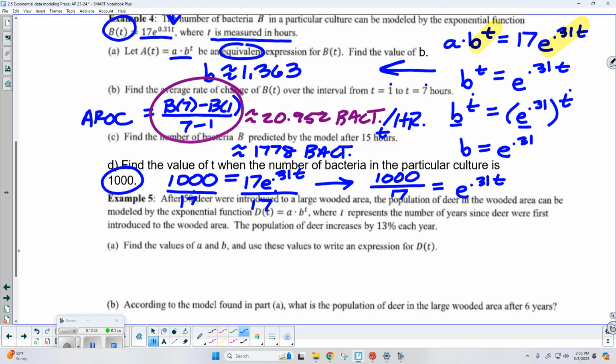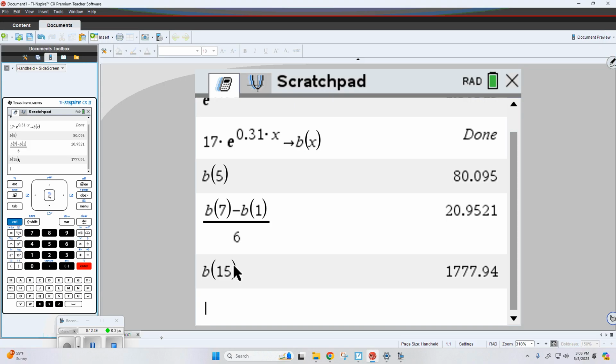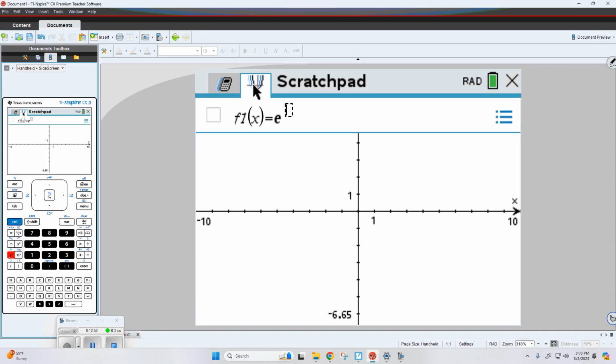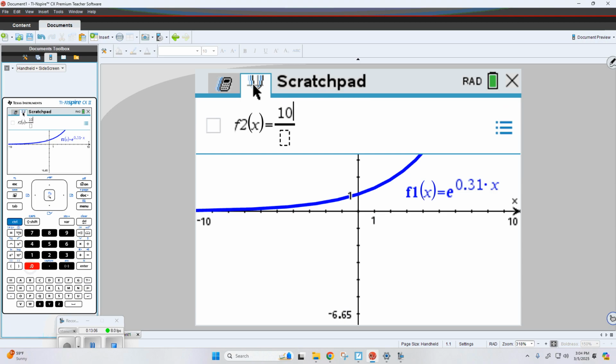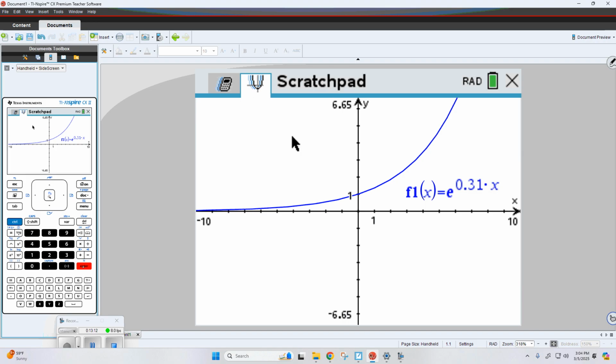So I'm going to put in each of the sides, the left and the right side of the equation, and we're going to look for the intersection. So let's see what we got here. I'm going to do the exponential first. So we have e to the 0.31. Again, I'm just going to change t to x. Okay, so there's my growth curve. Now I'm going to hit tab. And I'm going to go ahead and type in the other one. Control, that's 1,000 over 17. Now the reason this one's going to be nice, I still don't see it immediately on my screen here, but 1,000 over 17, I'm trying to remember this off the top of my head. I want to say it's like 58.8, but it's definitely a lot quicker to get to instead of the 1,000.